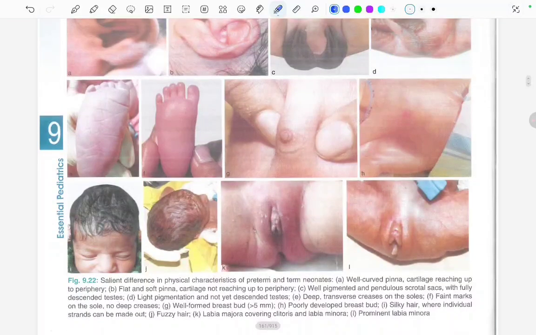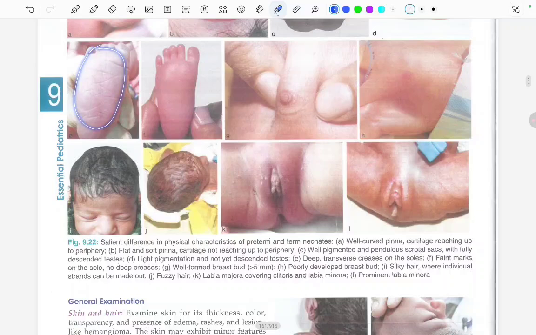Now we have done till the D1. In the E1, in this image, what we can see is deep transverse creases on the soles, right? And in the F1, what we can see is faint marks on the soles, no deep creases. Deep creases are absent here.